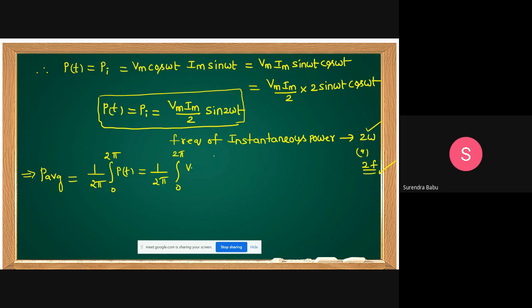Vm Im by 2 sin 2 omega t. If you integrate this, what do you get? 0. That's why for a pure inductor, the average power equals 0. What is the meaning of average power being 0, students?